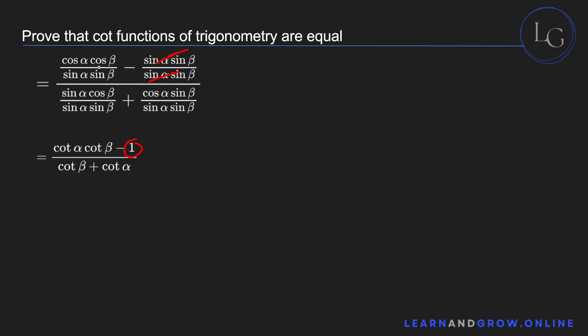And let's just see what happens. Cos A cos B over sine A sine B just becomes cos A over sine A, which is cotangent A, and cos B over sine B, which is cotangent B. Fair enough. Sine A cos B over sine A sine B: the sine A's cancel out, so you're just left with cos B over sine B, which is cotangent B. Cos A sine B over sine A sine B: the sine B's cancel out, and you're just left with cos A over sine A, which is cotangent A. And now you've proven that the left hand side is equal to the right hand side.